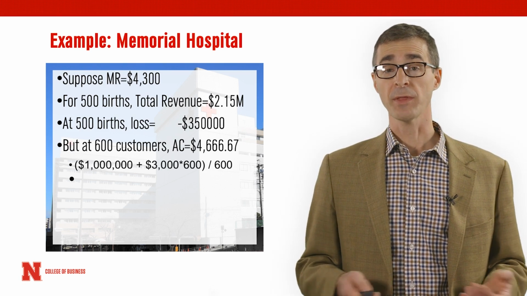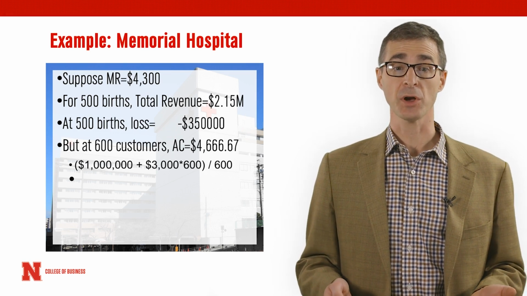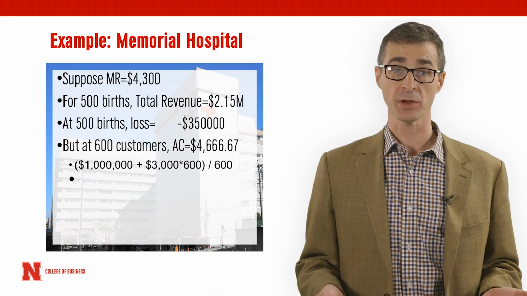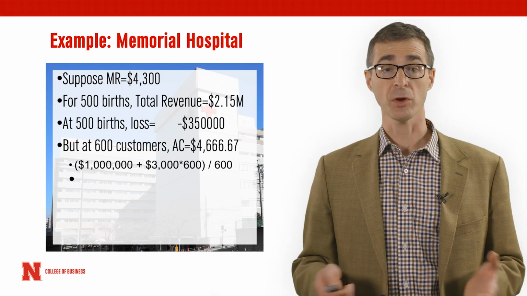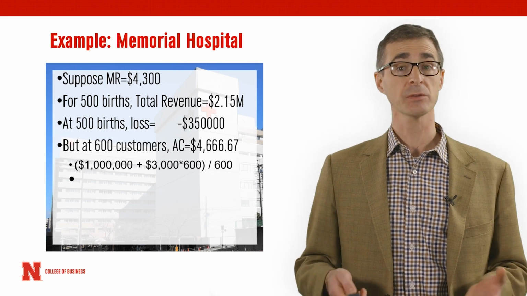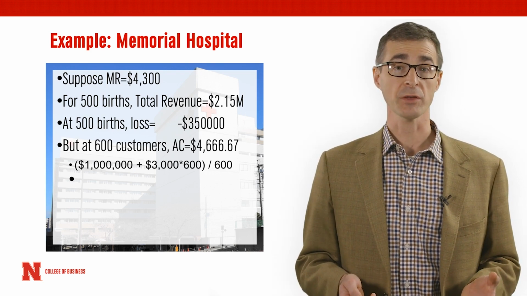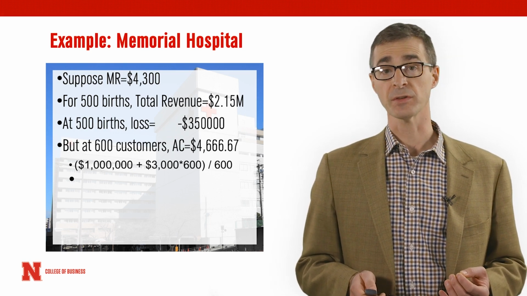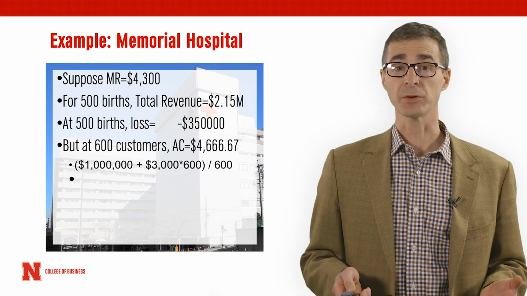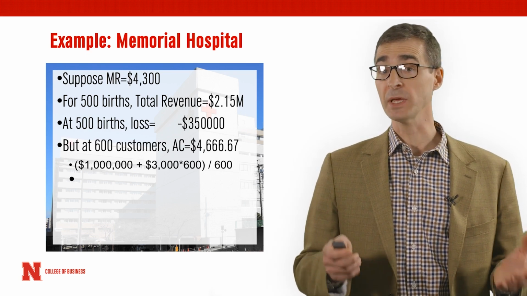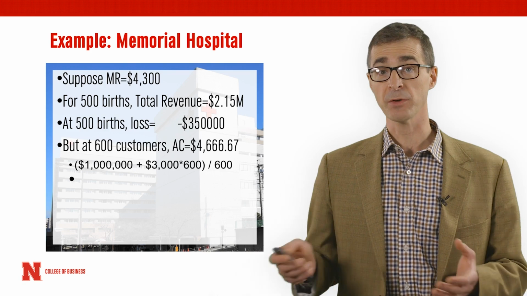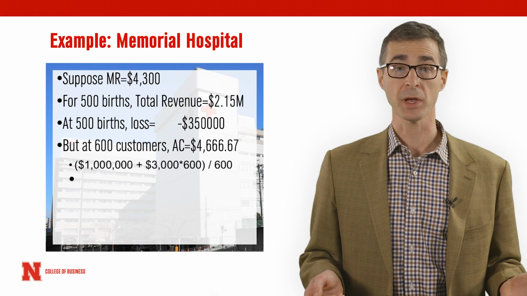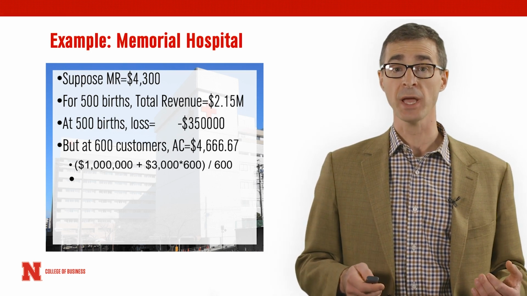In this case, $4,667 would be the average cost, again found by taking the total cost divided by the total number of units. The total cost here, fixed cost of $1 million, plus the total variable costs of $3,000 per unit times 600 units. Divide that total cost by 600, and as you can verify, the average cost is $4,667. Even that average cost is not the relevant focal point, although we can see that as output went from 500 to 600 units, the marginal revenue for each additional birth stayed constant at $4,300. The average cost actually came down.